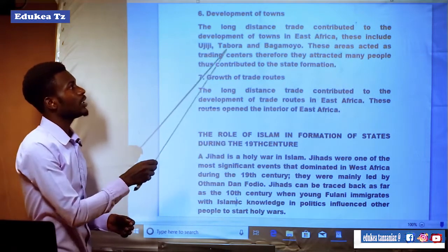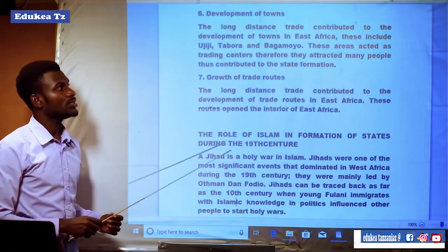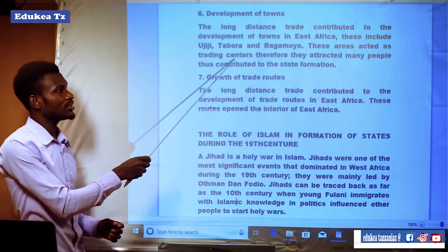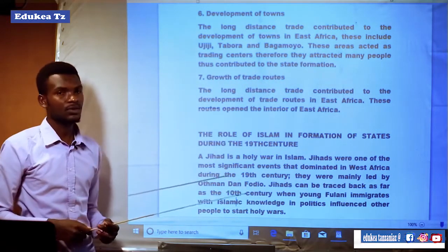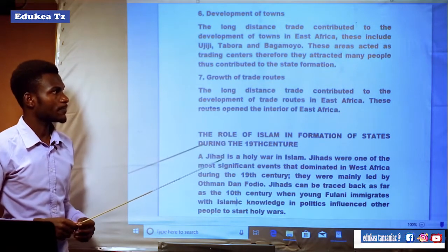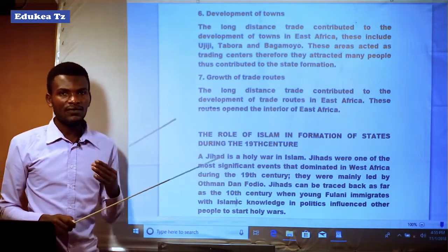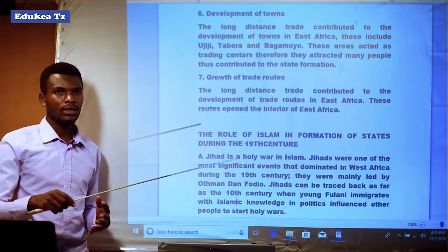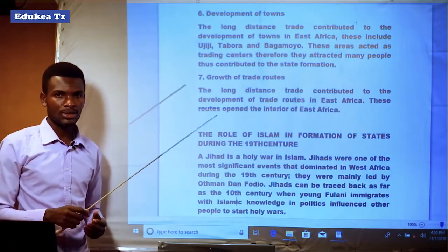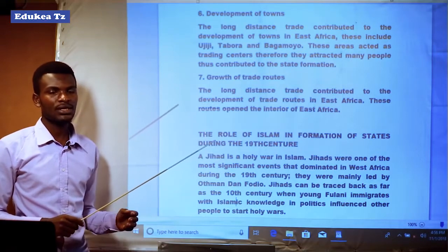Due to the development of towns, these areas acted as trading centers, therefore they attracted many people, which contributed to the formation of states. It means that if there is growth of towns, people will accumulate in that area to seek opportunities for trading activities.